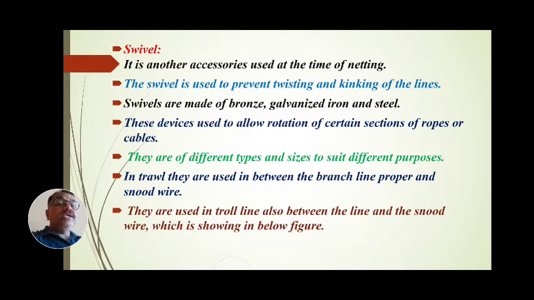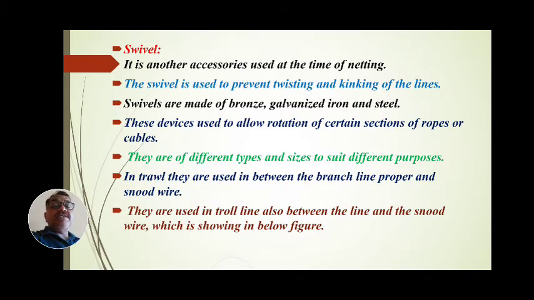These swivels are also used in our daily life to tie cattle, cows, buffaloes in your home, pet animals, or especially in cities for tying the dog. When the swivel is in a particular shape and size, the animals can live freely without hesitation. Suppose the tying falls down, then the throat is choked and the animal dies. To avoid this condition, swivels are made up of bronze, galvanized iron and steel.